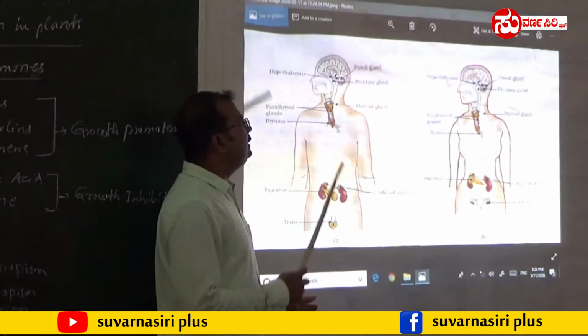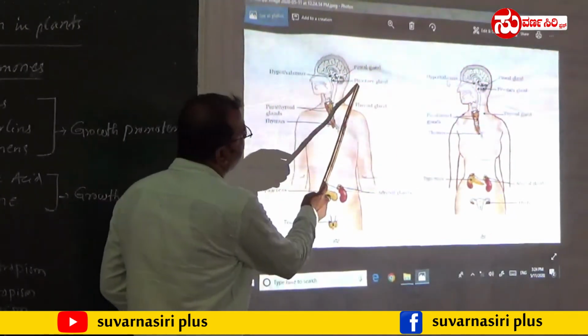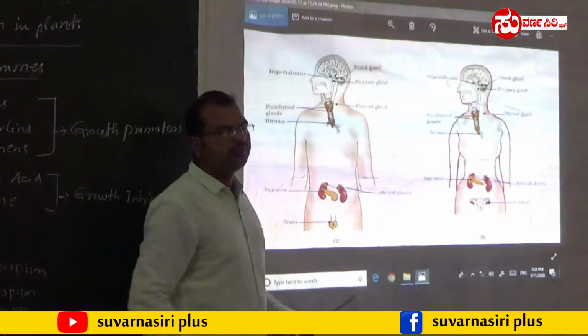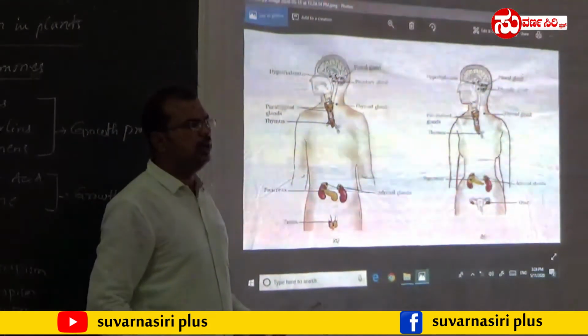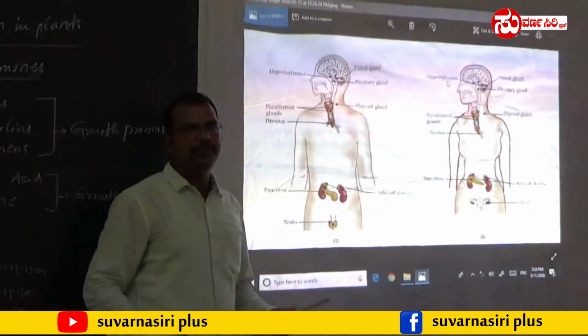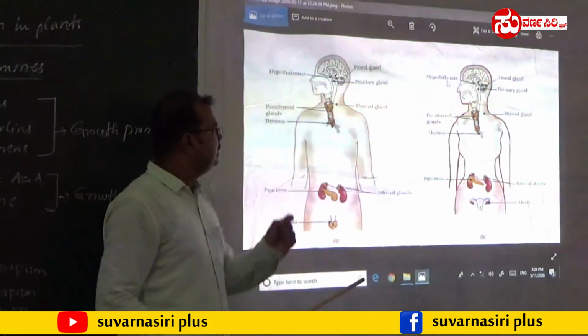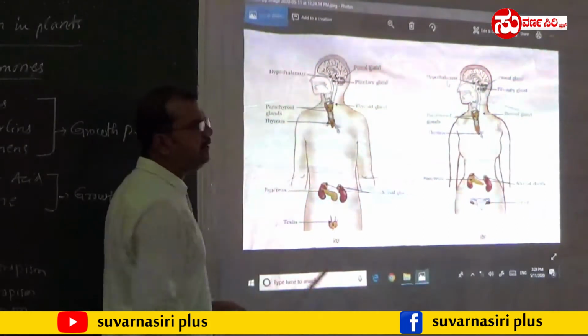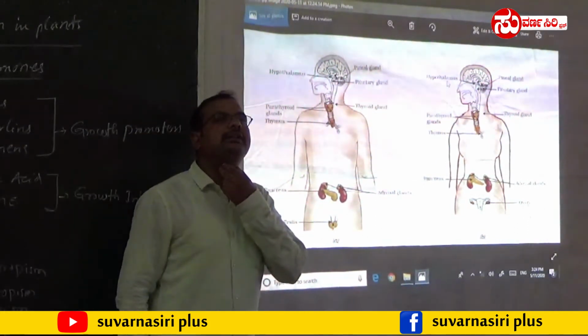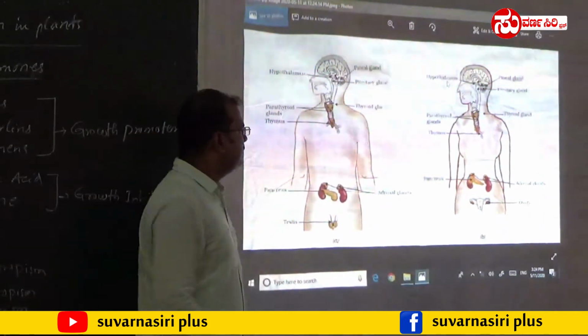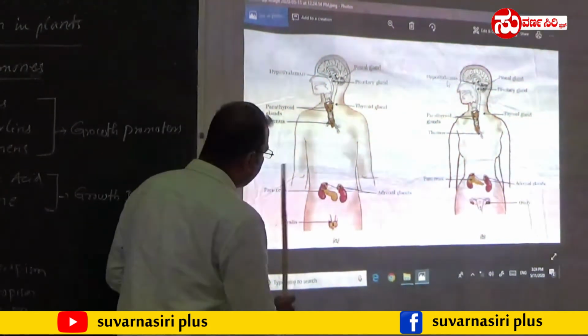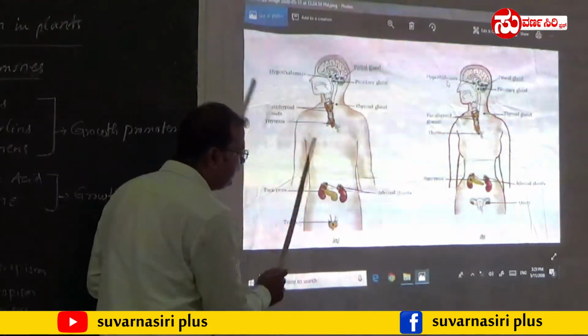First one, let us start from the top. This is called the pituitary gland. This is one of the important glands which is located in the human brain. The second one, thyroid gland, which is located in the trunk region of the human being. The third one, that is islets of Langerhans.